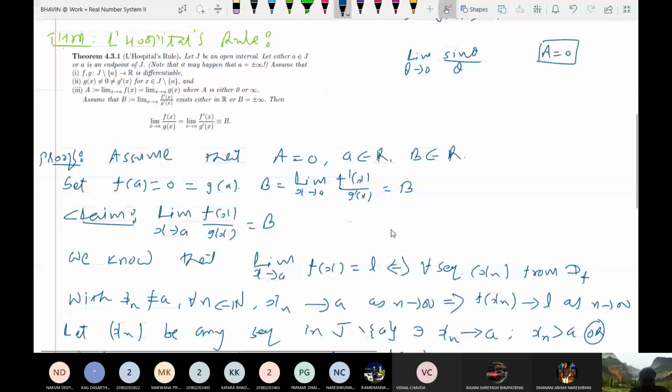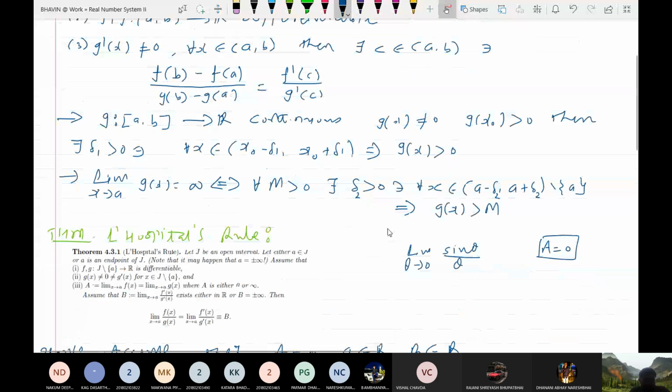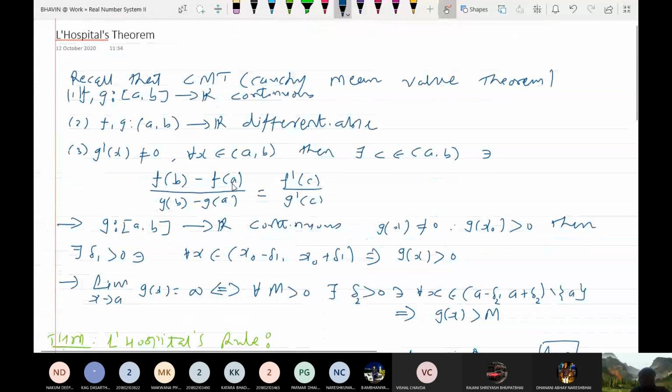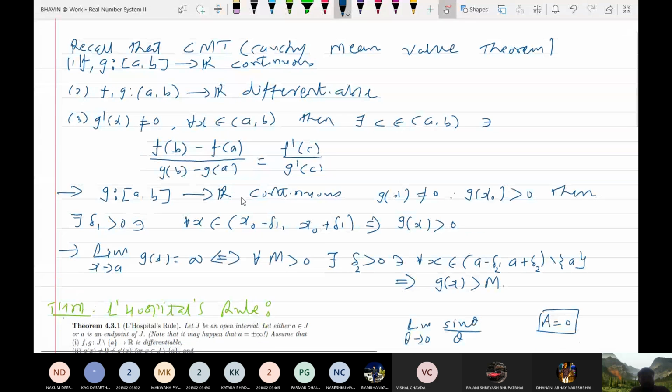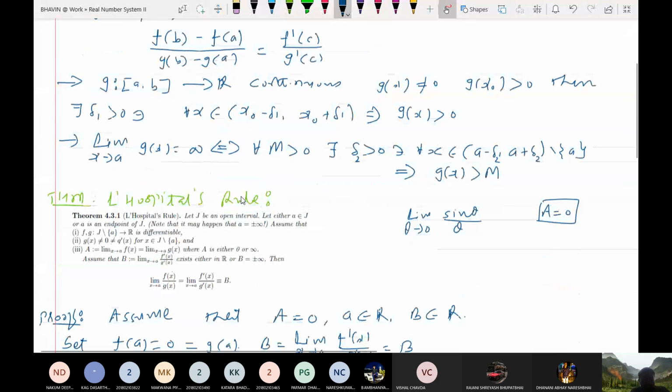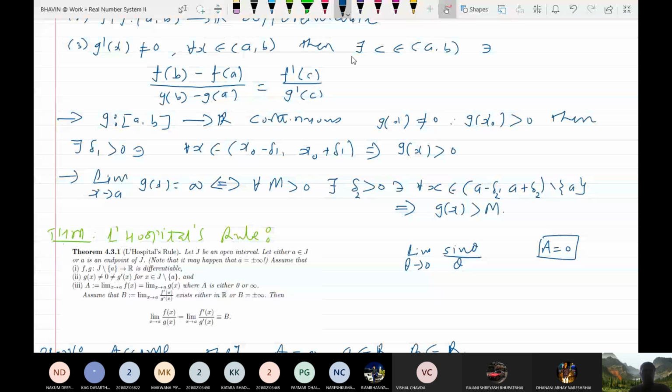Look at this result, Cauchy's mean value theorem. This is nothing but a relation between fb, fa, f dash, gb, ga and g dash. Already we have set fa equal to 0, ga equal to 0, so you can take this to be 0. So fb upon gb equals f dash c upon g dash c. You can find some c from the open interval ab so that this is true.